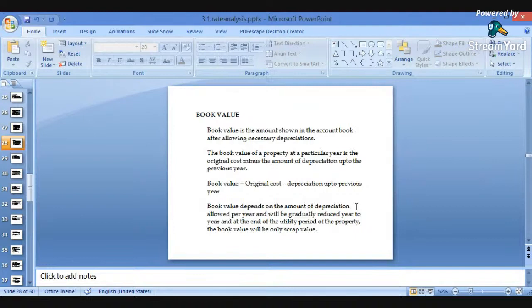Okay. The book value depends on the amount of depreciation allowed per year and will be gradually reduced year to year. There will be a decrease in the value of the property, because in every year there will be depreciation and the depreciation cost will be increased every year. And after some years, that value of the property will be equal to the scrap value. Suppose 20 years is the life of the building. So after 20 years, the amount will be equal to the scrap value. It will be the same as the scrap value.